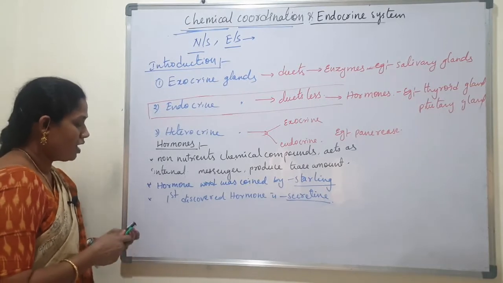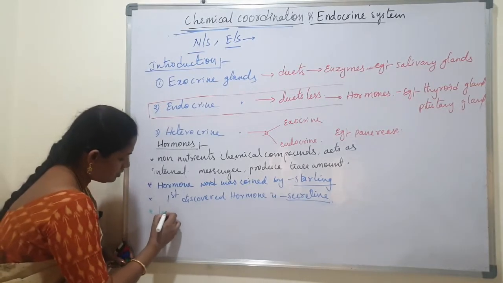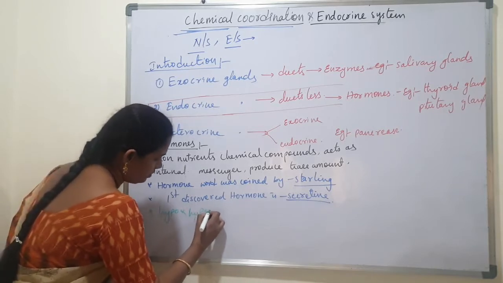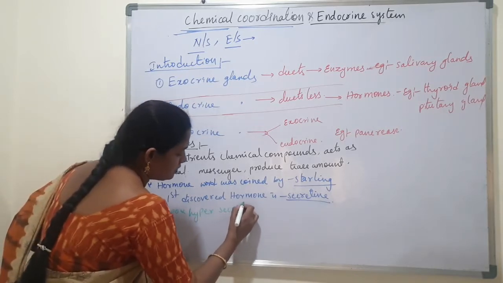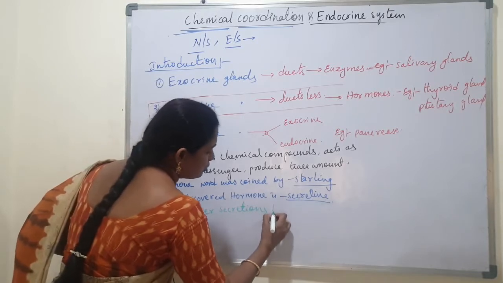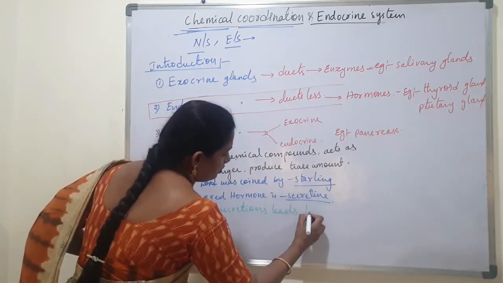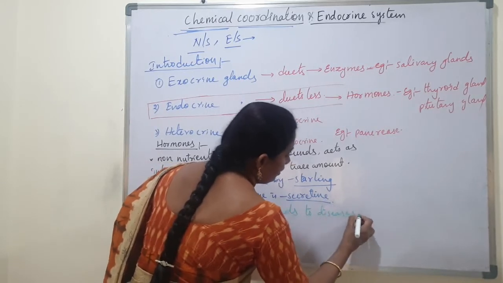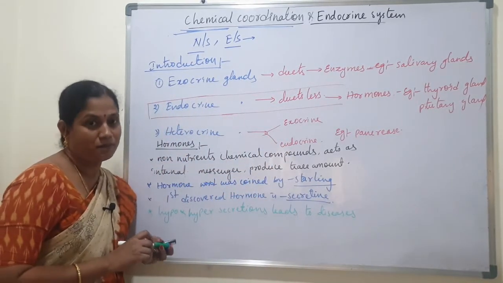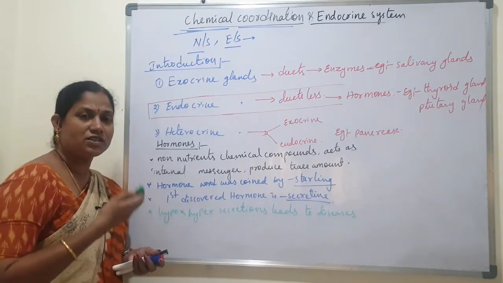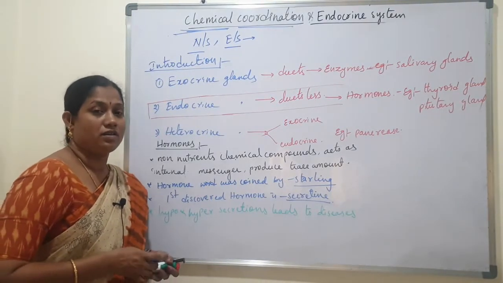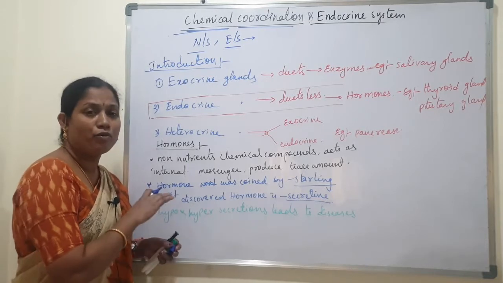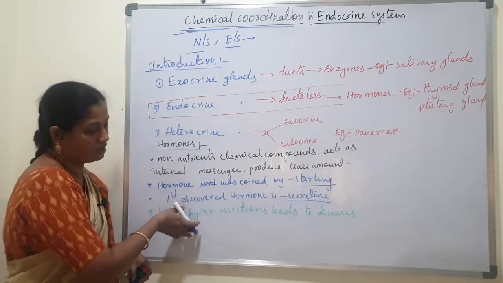Next, hyposecretion and hypersecretion lead to diseases. Hyposecretion and hypersecretion mean the secretion is decreased or increased. If the secretion is increased or decreased, both lead to diseases.